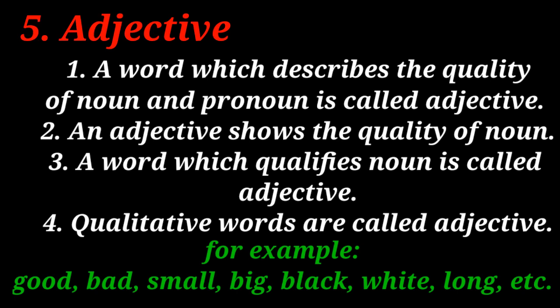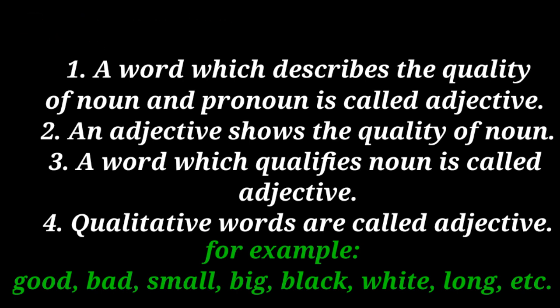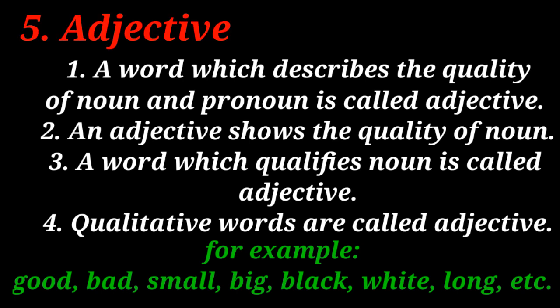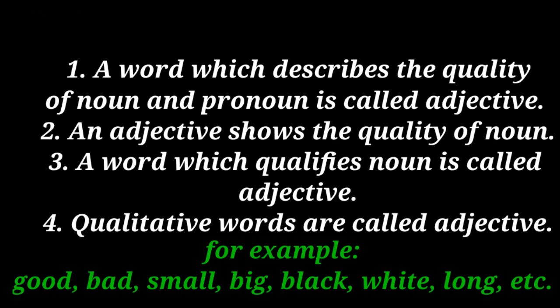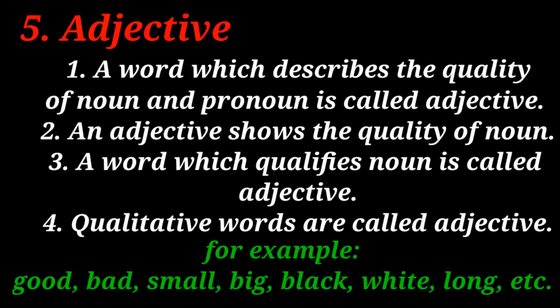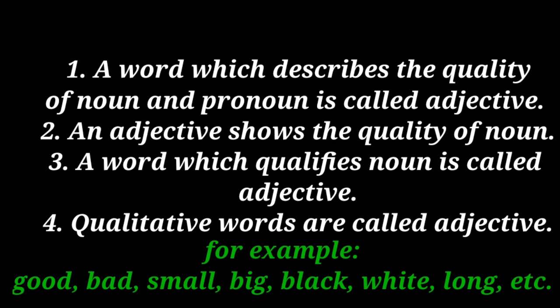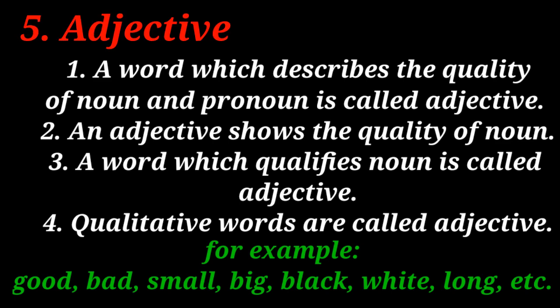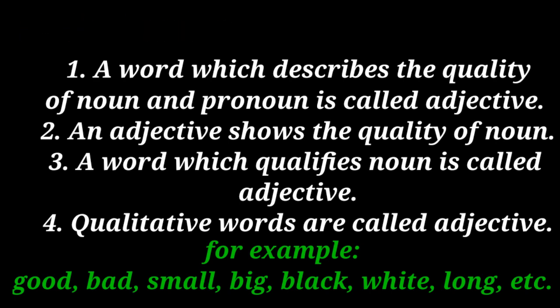The fifth one is adjective. What is adjective? Number first, a word which describes the quality of noun and pronoun is called adjective. Number second, an adjective shows the quality of noun. Number third, a word which qualifies noun is called adjective. Number fourth, qualitative words are called adjective. For example, good, bad, small, big, black, white, long, etc.